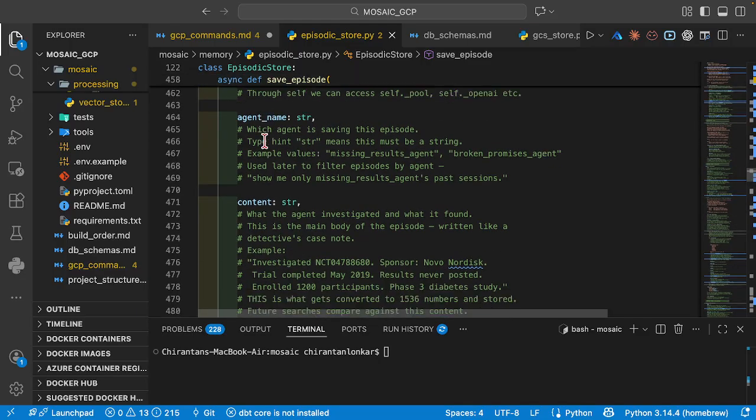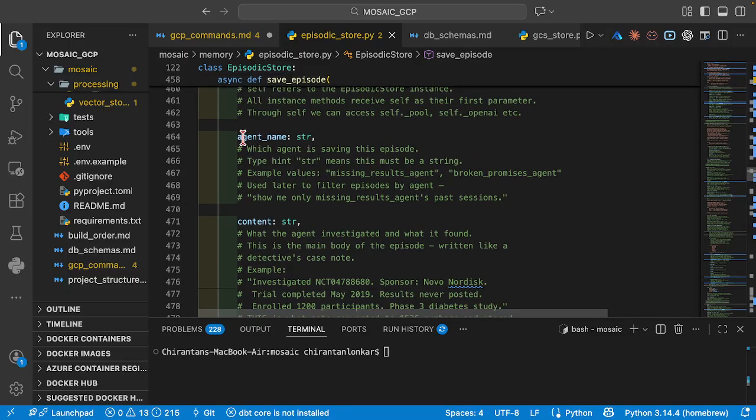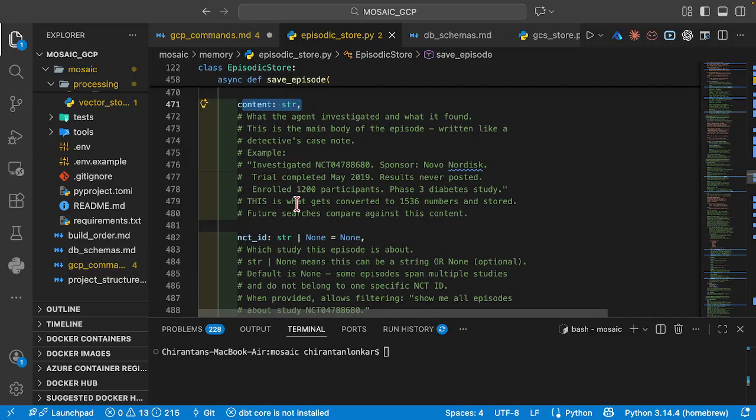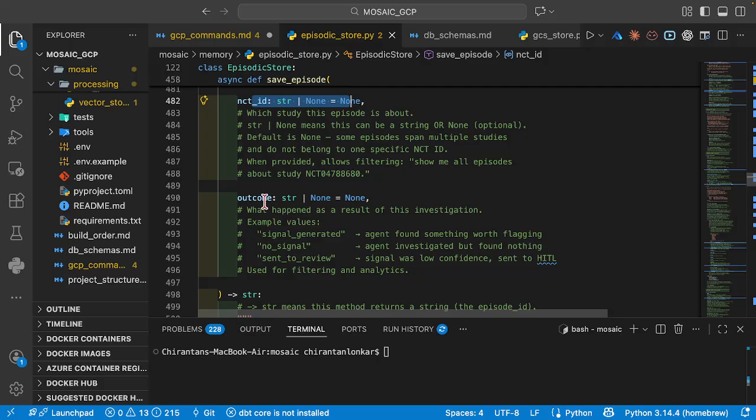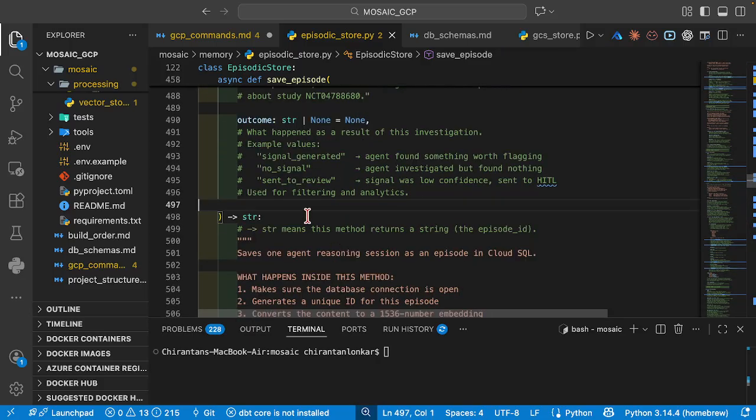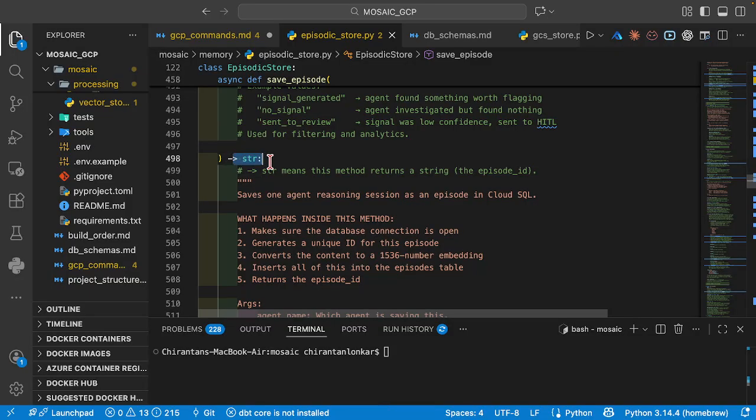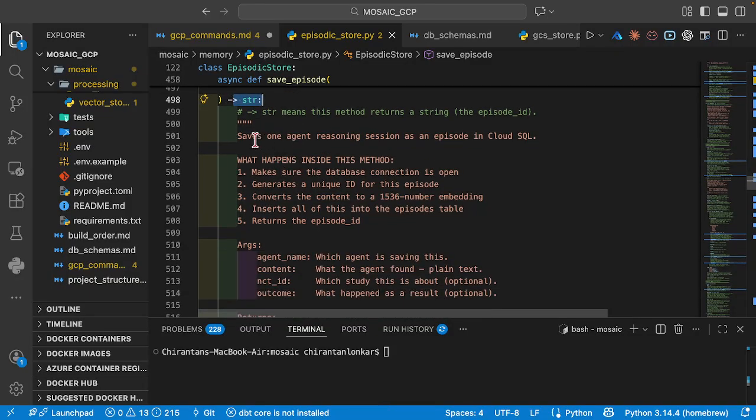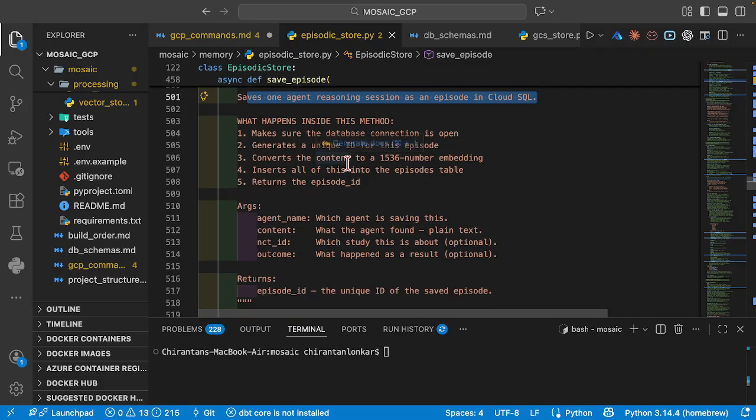When it saves the episode, what all things is it going to take into consideration? Agent name, content, NCT ID, and outcome, which means what happened as the result of the investigation. Okay, and it is going to give us a string output. It saves one agent reasoning session as an episode in the Cloud SQL.